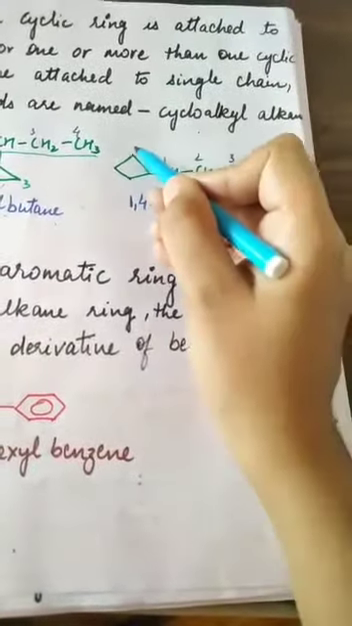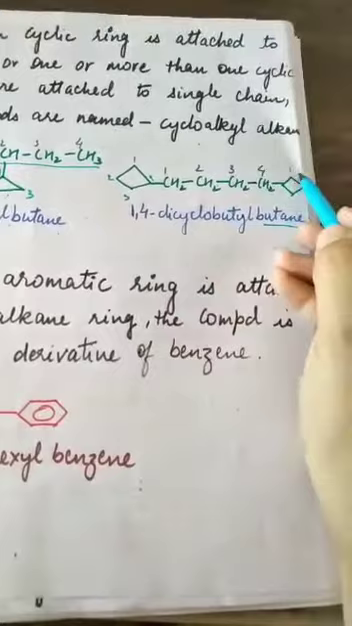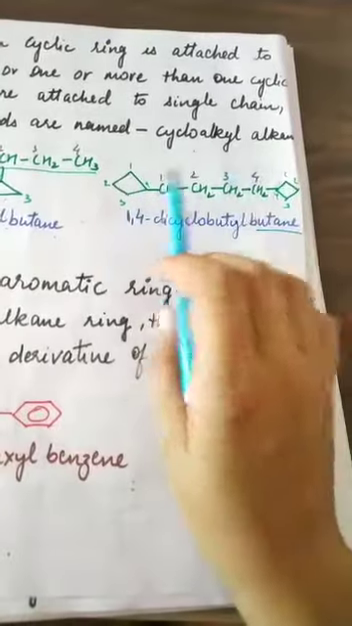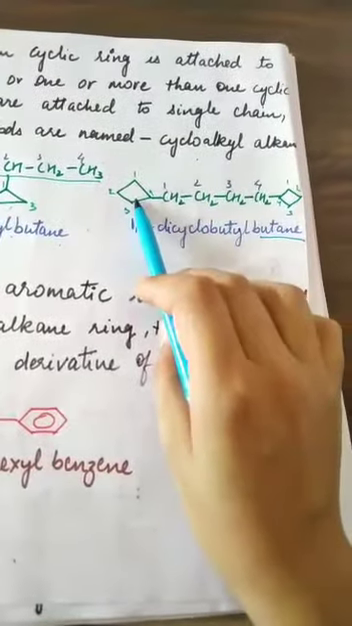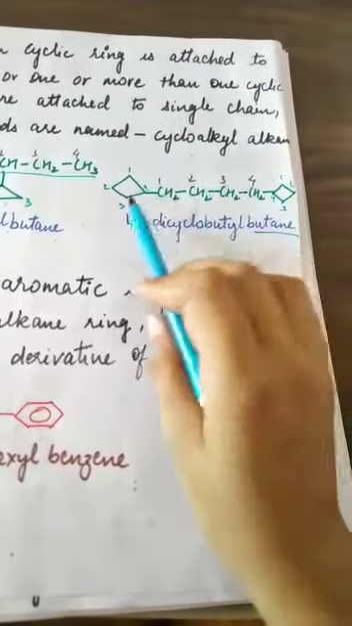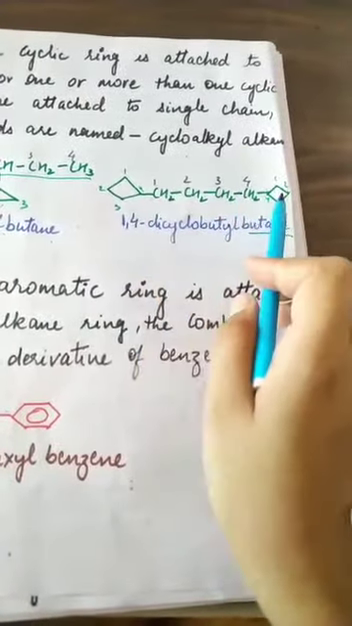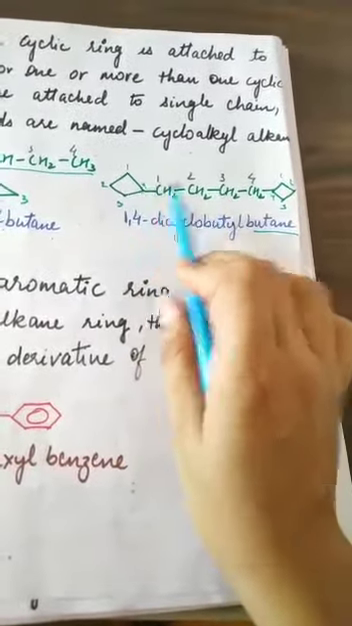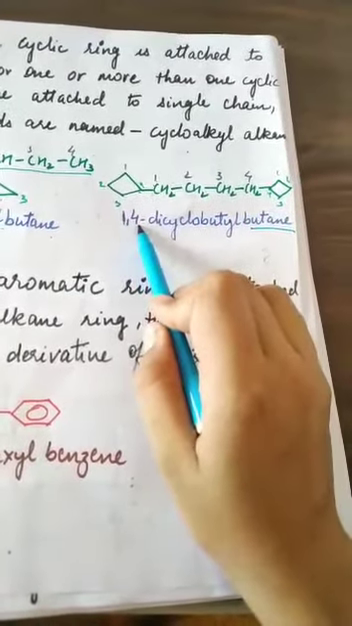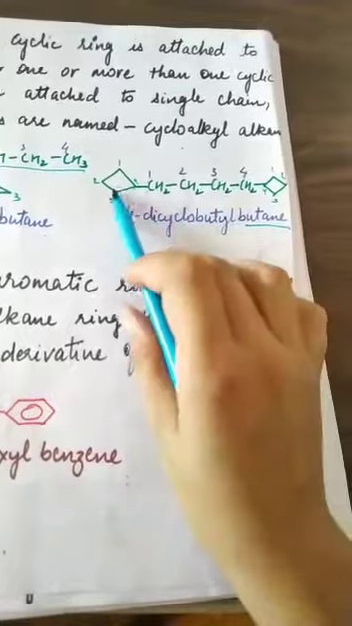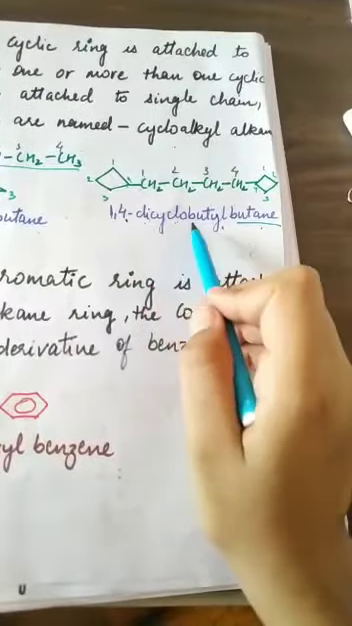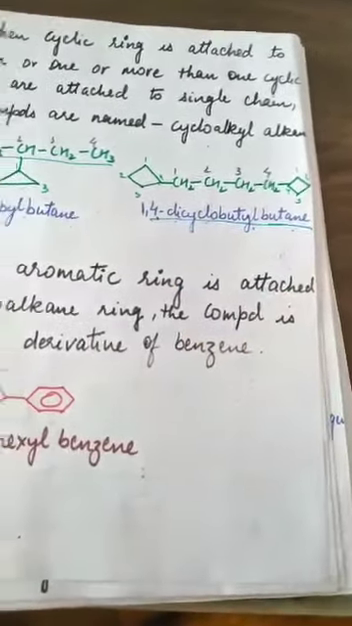How many carbons are there in the ring? 1, 2, 3, 4. 4 carbons are there in the ring. This side ring also has 4 carbons, and these 2 rings are the same. So both are cyclobutyl. Cyclobutyl we will write because it is a prefix. At first position and at fourth position, 1, 4, and since 2 rings are there, dicyclobutyl butane. 1, 4 dicyclobutyl butane, right?